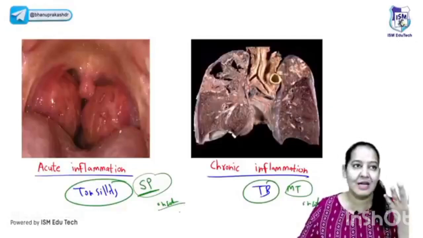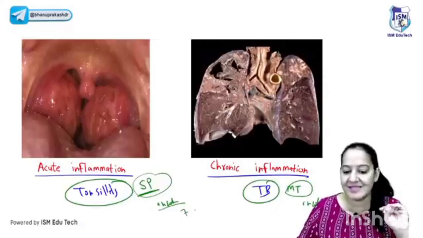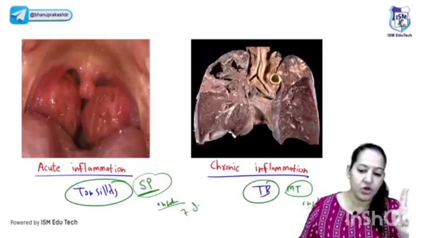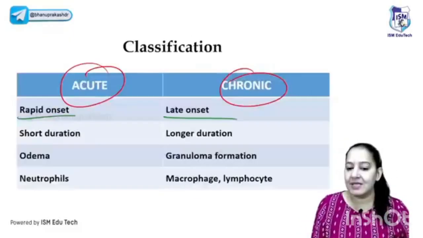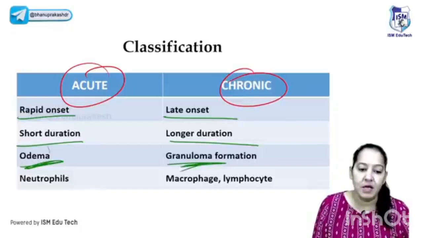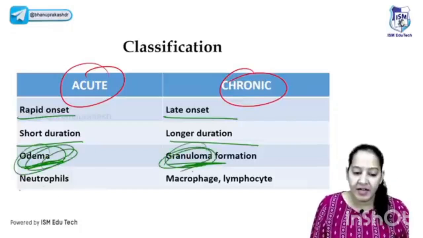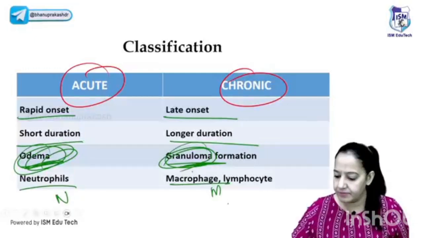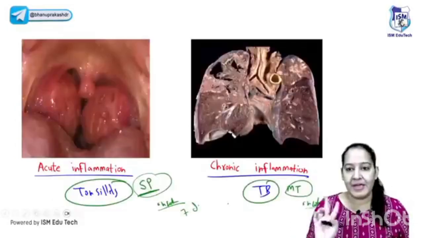Once the person has tonsillitis, the person will become normal in 7 days, whether he takes treatment or not. But TB lasts for 6 months, 1 year, 2 years. So here the duration is short, here the duration is long. Here the onset is fast, here the onset is late. Here edema is always present, here granuloma is always present. Here the hallmark feature is edema, here the hallmark feature is granuloma. Here the main cells are neutrophils, here the main cells are macrophages or monocytes. Give me a minute.